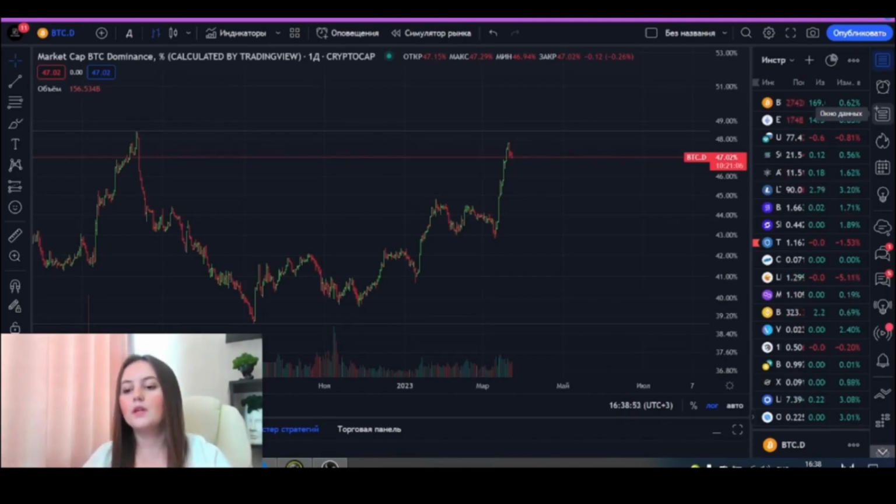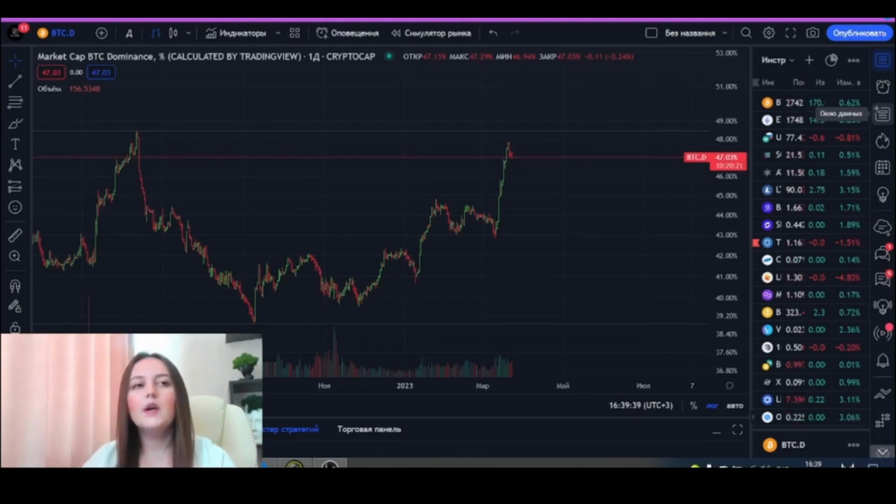But when various altcoins and projects started to pour into the lives of crypto traders and crypto investors, and we learned what ICO is, they started to switch to altcoins, and part of the capital from Bitcoin flowed into altcoins. Accordingly, Bitcoin's dominance started to fall, and at the time it was somewhere around 35.5%.